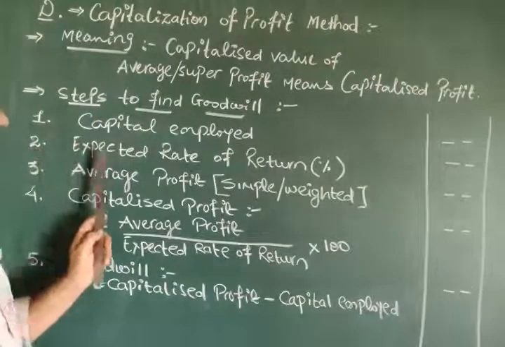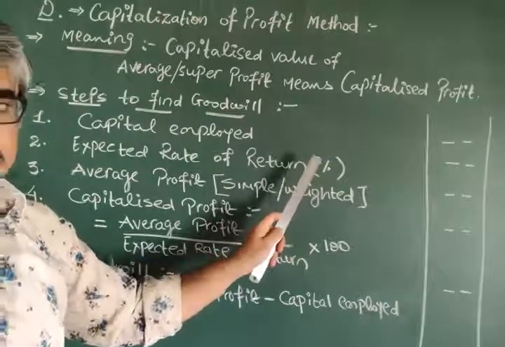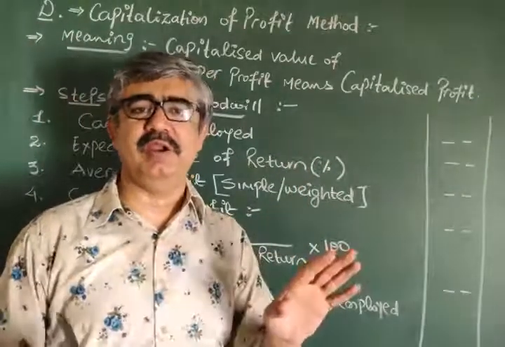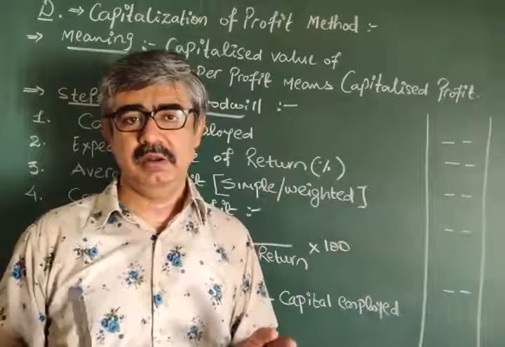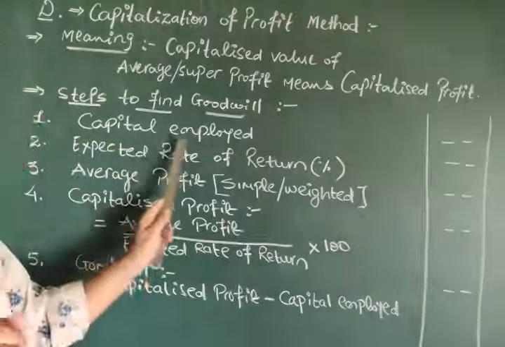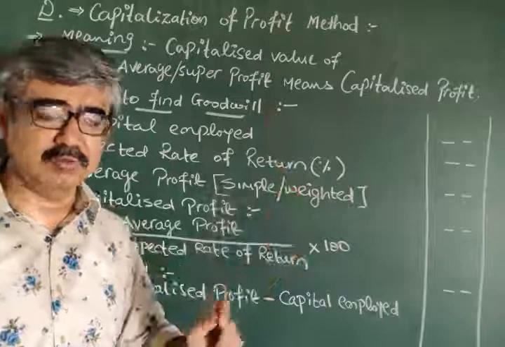Second, expected rate of return in percentage, it is always given. It must be given in the question. You are not supposed to find it out from anywhere. Okay? So don't worry about it. Just by writing one line, this step is over. Another line, second step is over.